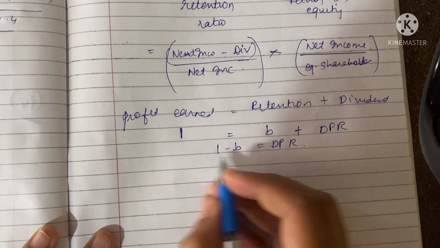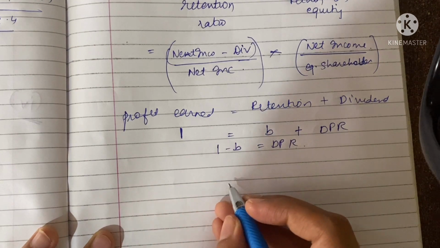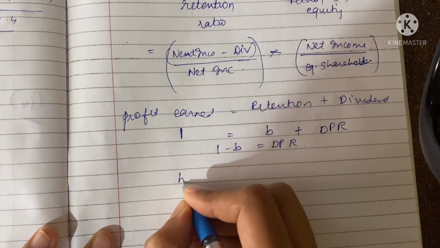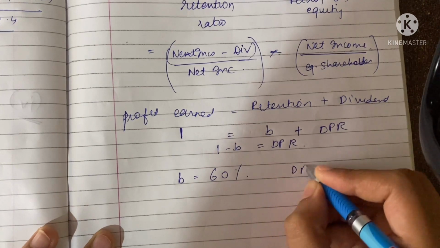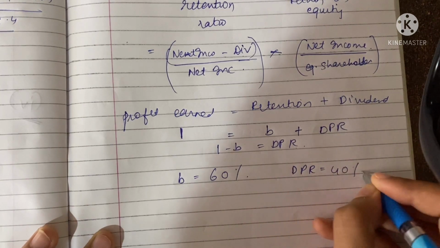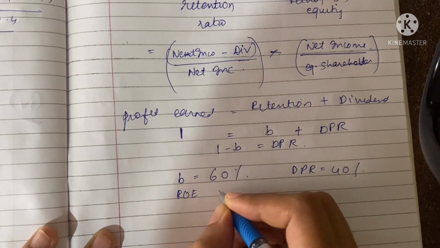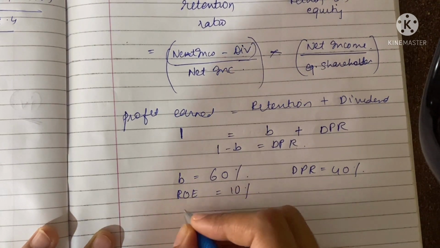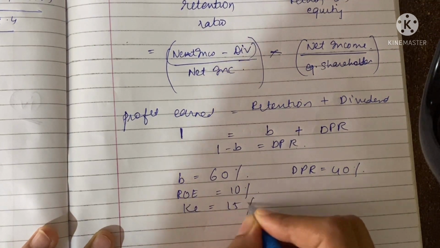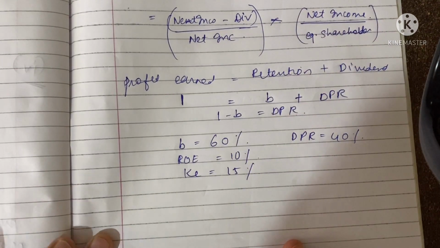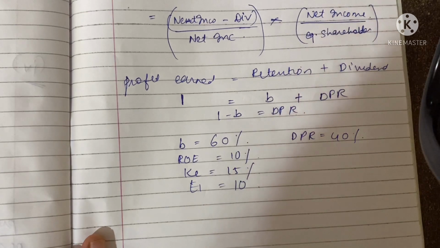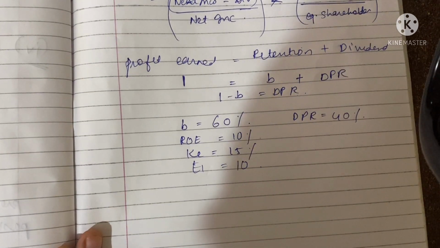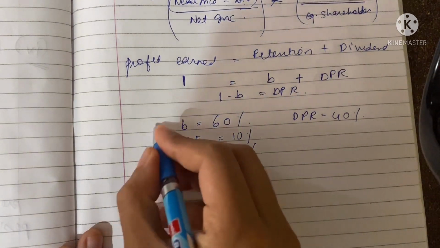Now in the question it is said that it is reinvesting, that means it is retaining 60%. Therefore DPR, the dividend payout ratio, is 40%. Return on equity is 10%. Capitalization rate is 15%. First question: earnings is 10 rupees per share. It is the current earning, that is E1. At what price would the stock sell? Now these are the given information.